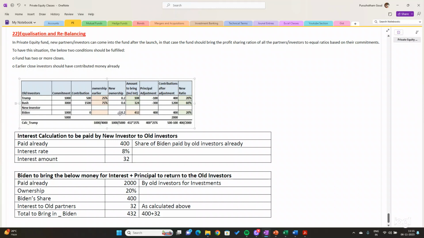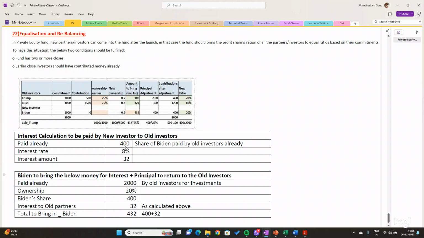This $400 has already been paid by the old investors, right? Let us consider that the interest rate the new investor needs to compensate is 8 percent. So 400 into 8 percent comes to a subclose interest of 32 that he needs to pay. Now Biden needs to bring the money for interest plus principal to the old investors.